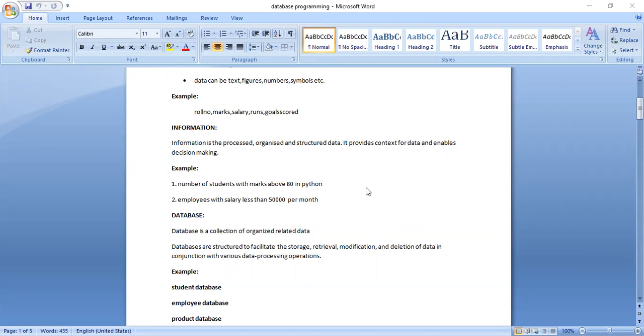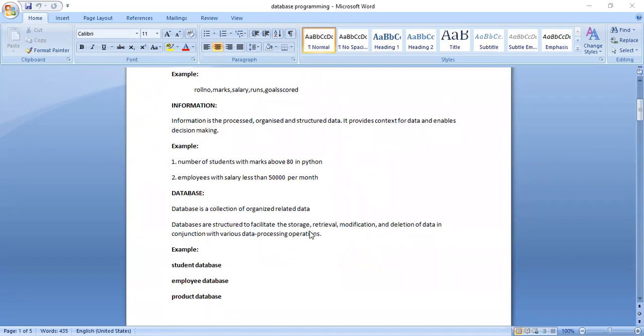Now let me take the second example here, which is employees. Employees with a salary less than 50,000 per month. Based on the salary, I'm filtering those particular employees: those who are less than 50,000 per month, and those who are above 50,000 per month. Like this, by taking the raw data and processing it, that processed, structured or organized data will be known as information. Information will be useful if you want to take any decision making in real life. So now we have seen two basic terminologies in databases. First one is data, second one is information.